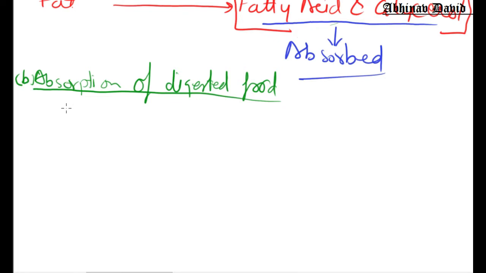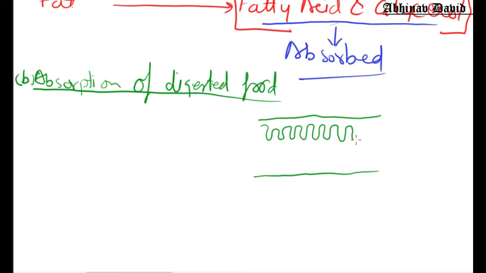How is food absorbed by the small intestine? If we see the inner side of the small intestine, I am making a small intestine just for your convenience, it has various finger-like structures, as you can see here in the diagram.